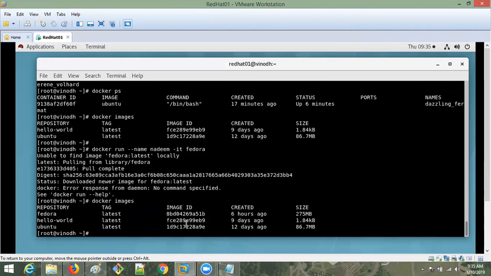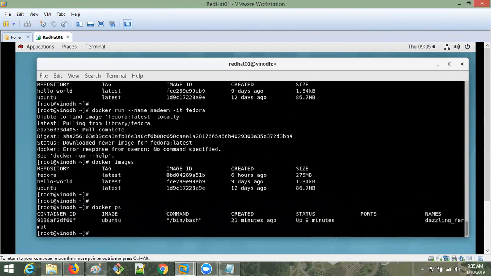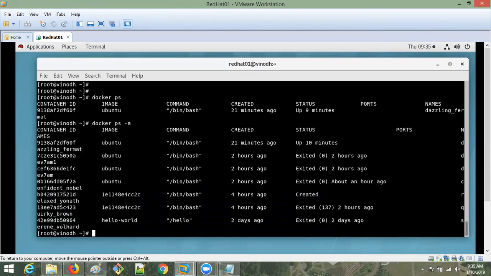But I have a problem with the Docker image Fedora. Error. Some problem with the Docker response to the normal command specified. Did I do anything wrong? No. Let me check one second. Docker ps. This one is running 9 minutes ago. Here there is no, it's the old one only. I want that.